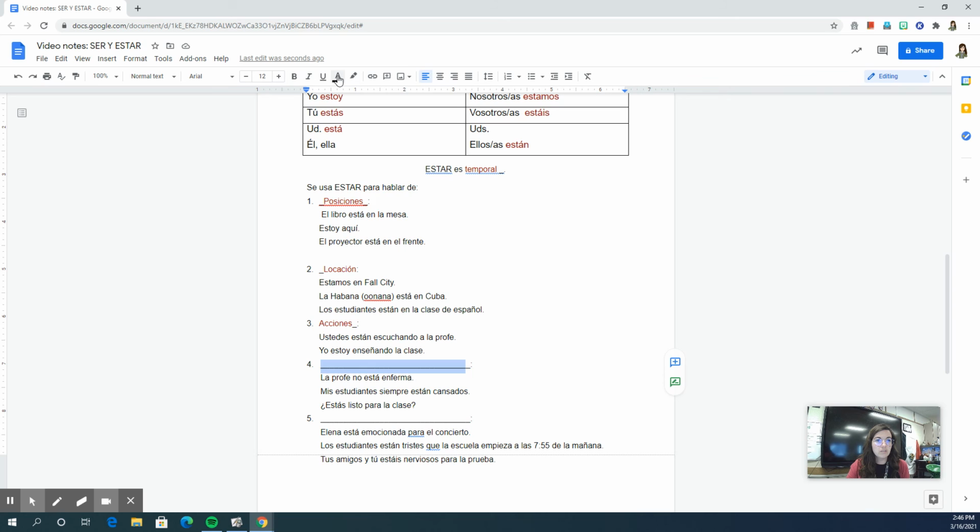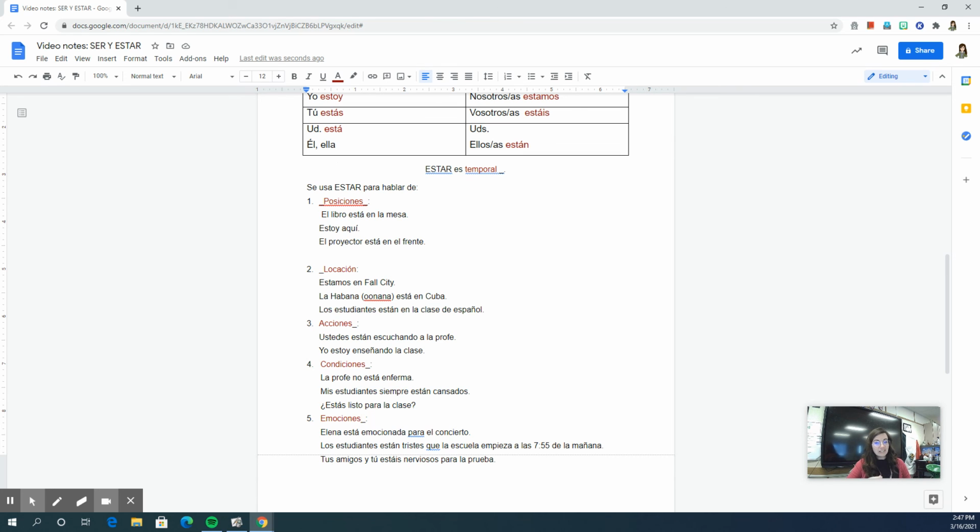And we also use estar when talking about condiciones. Condition could be a condition of a human, like estoy enferma, I'm sick. I'm not sick, no estoy enferma. Or the condition of an inanimate object, like el cuarto está limpio, the room is clean. And then my favorite, because I have a lot of feelings, we use estar when talking about emociones, our emotions, like estoy contenta cuando veo mis estudiantes.